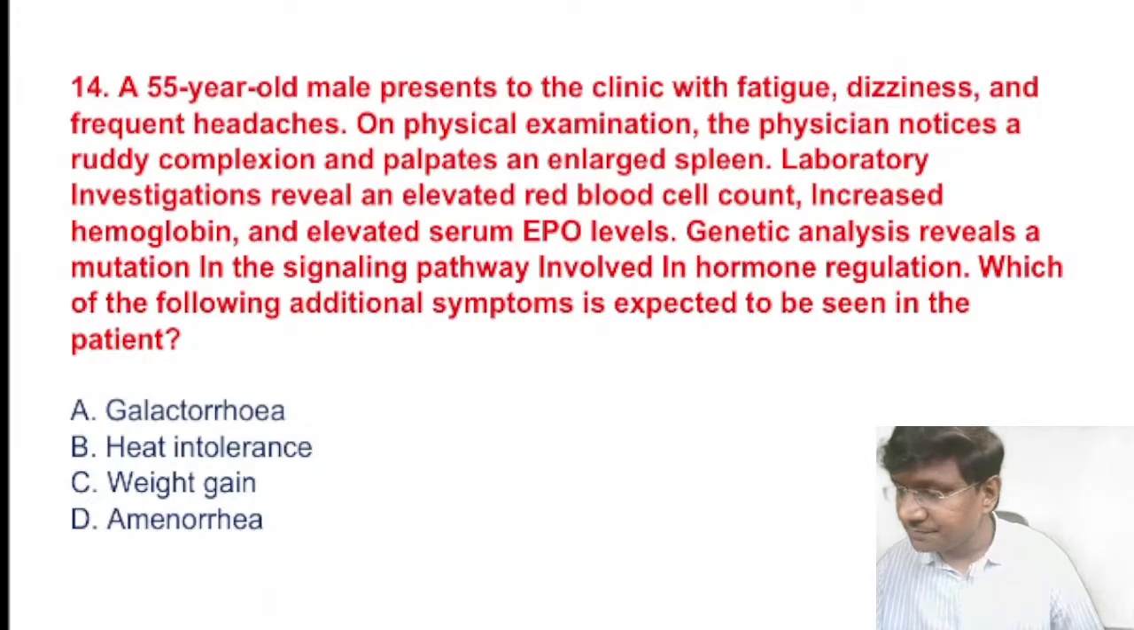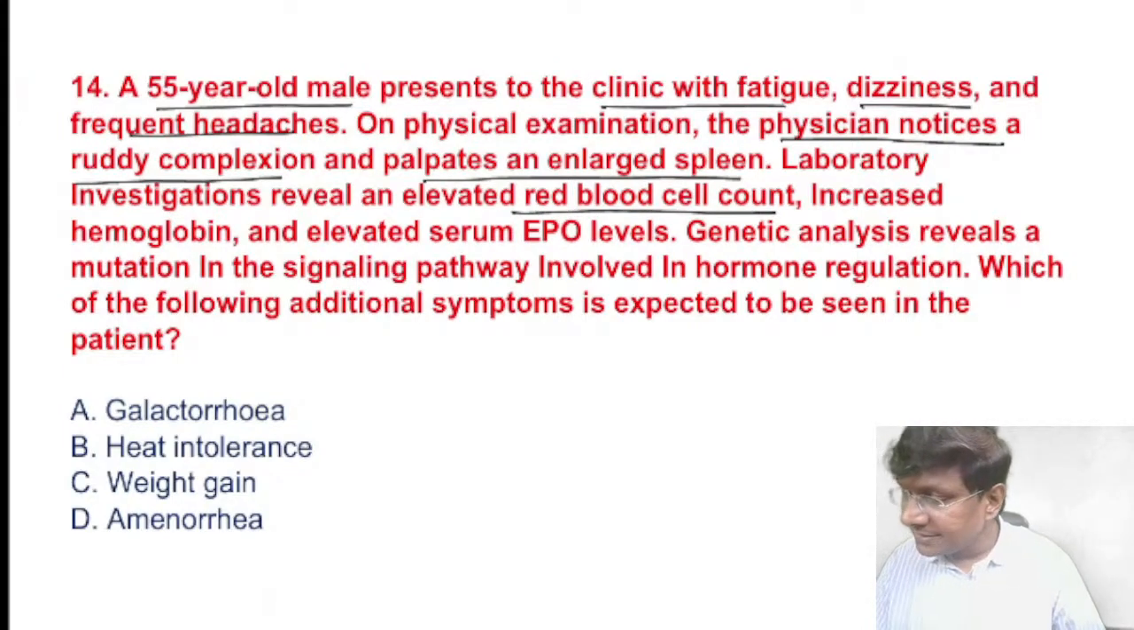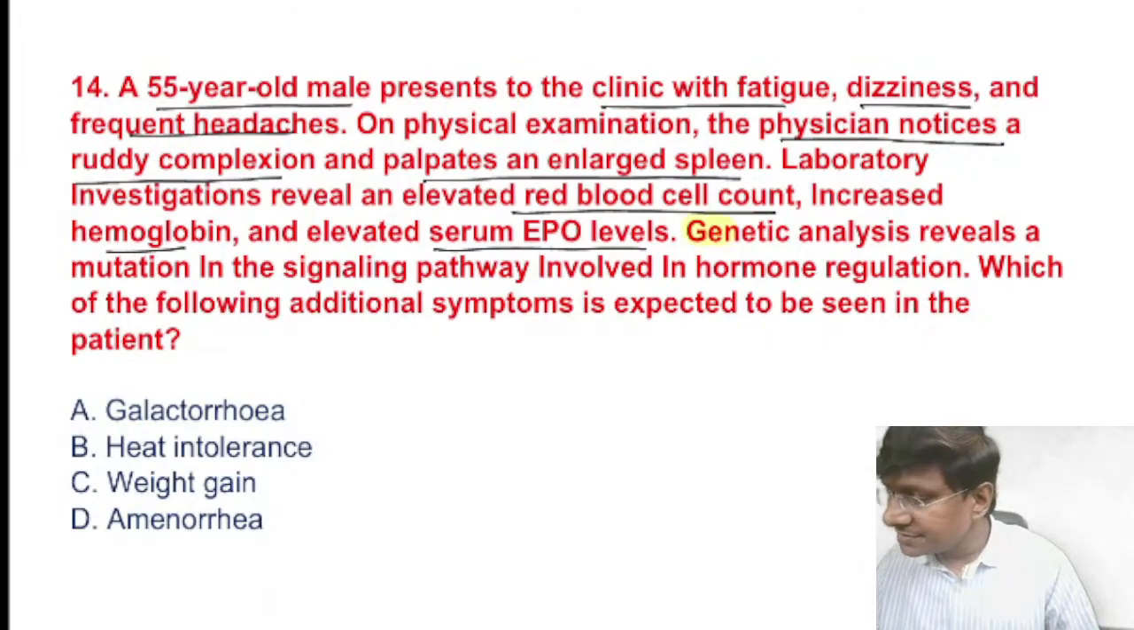Now, the next question. A 55-year-old male presents to the clinic with fatigue, dizziness, and frequent episodes. On physical examination, the physician notices a ruddy complexion and palpates an enlarged spleen. Laboratory investigations reveal elevated red blood cell count, increased hemoglobin, and elevated erythropoietin level. The genetic analysis, this is very important, reveals a mutation in a signaling pathway involved in hormone regulation. Which of the following additional symptoms is expected to be seen in this patient?